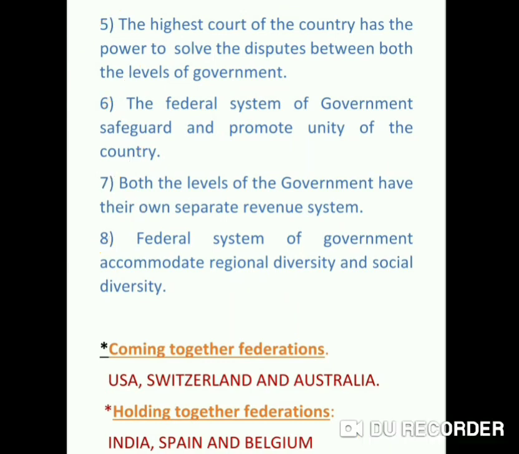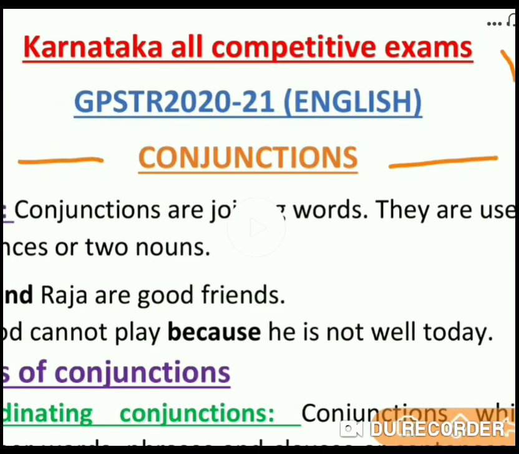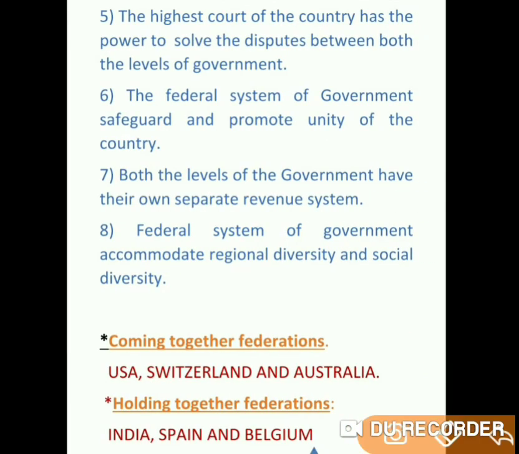And there are two types of federal countries. There are two systems in the federal system, and many countries in the world today are federal countries. One is coming together federation, and the other one is holding together federation. Let us see coming together federation and holding together federation. What is coming together federation?